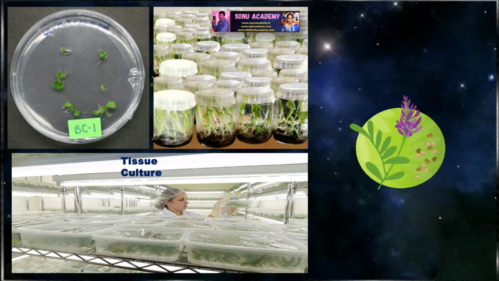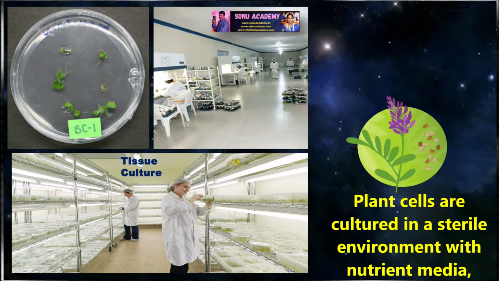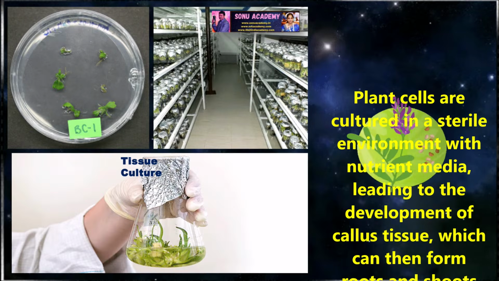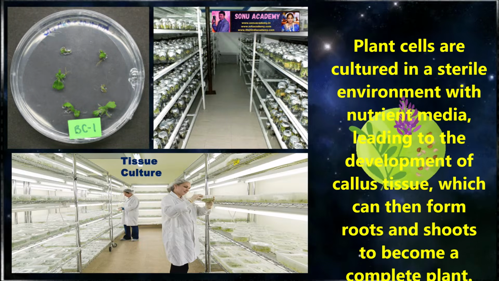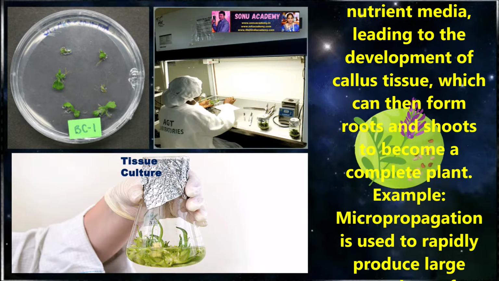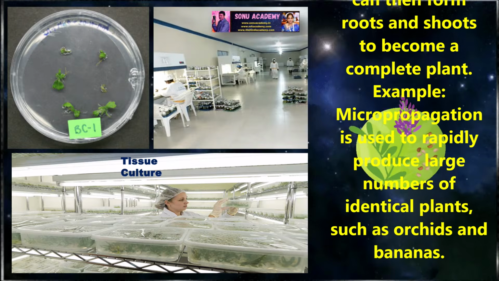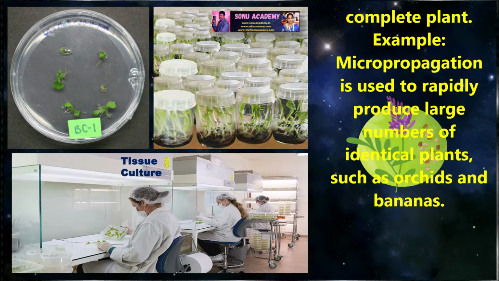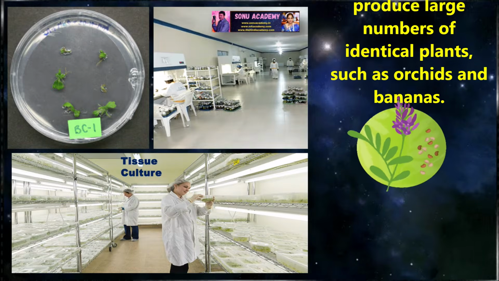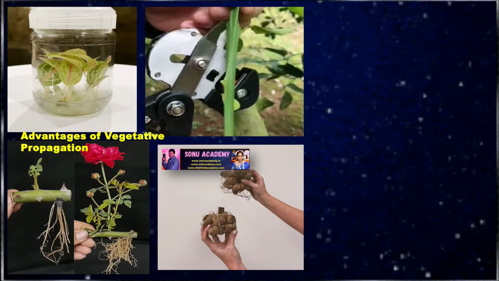fruit varieties. Another type of artificial method in vegetative propagation is tissue culture. In tissue culture, the plant cells are cultured in a sterile environment with nutrient media, leading to the development of callus tissue which can then form roots and shoots to become a complete plant. Example, micropropagation is used to rapidly produce a large number of identical plants such as orchids and bananas.